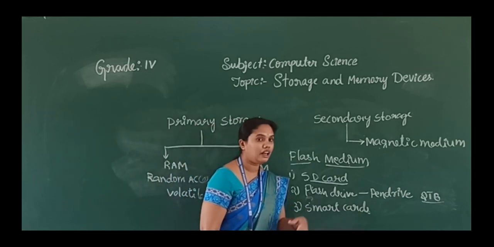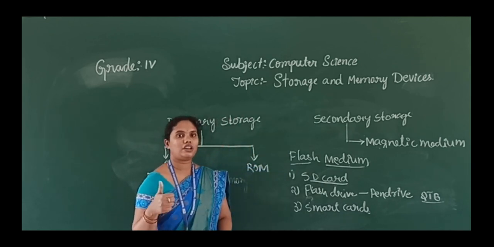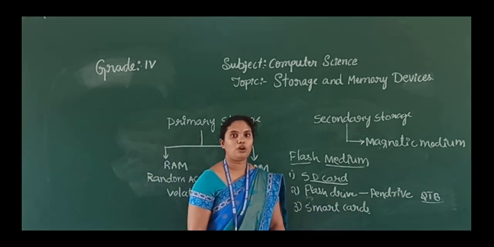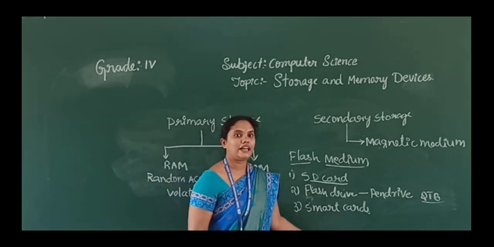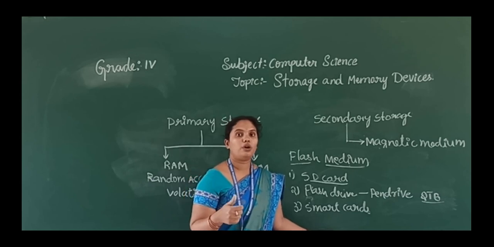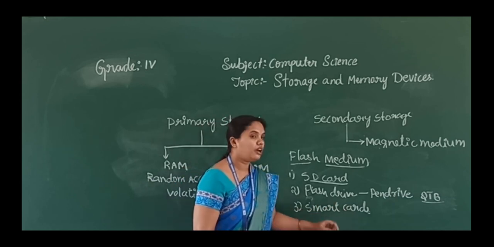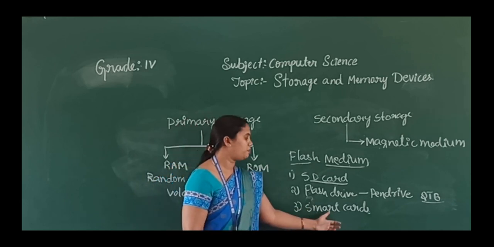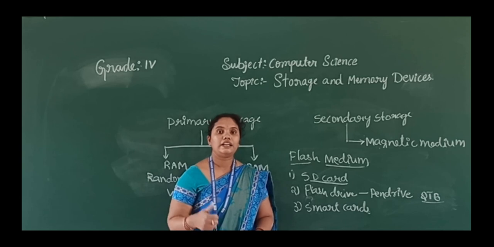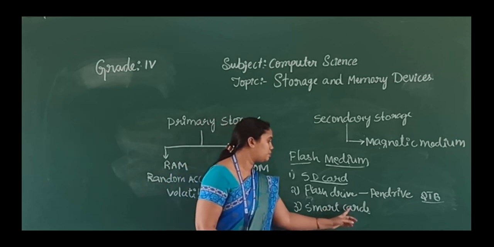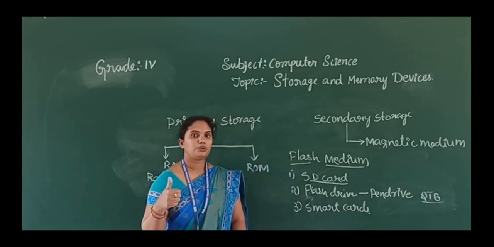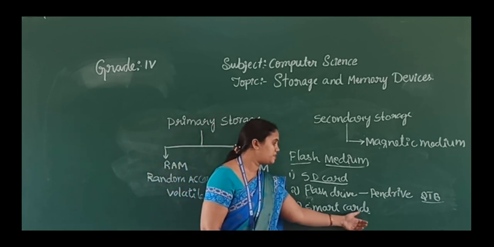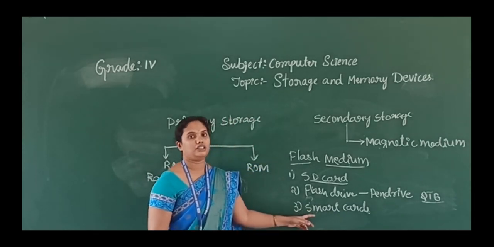Next we will move to the smart cards. You already saw the ATM cards, right? So smart card is the same. It is the same size and it has an electric chip. So by using this electric chip we can save our data inside that, and we can use these smart cards to do online transactions for shopping. We can also use them in shops to swipe the cards.